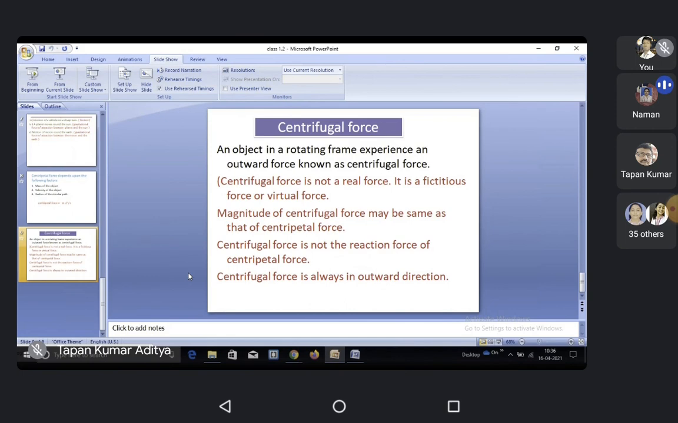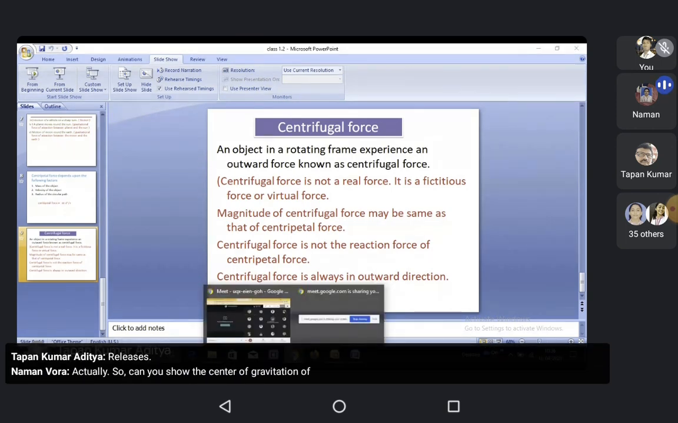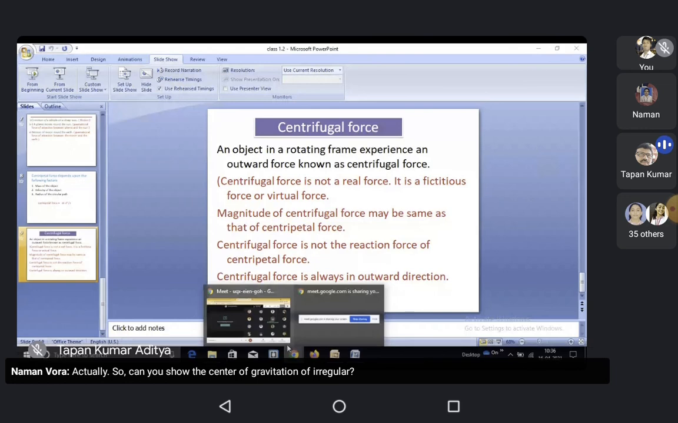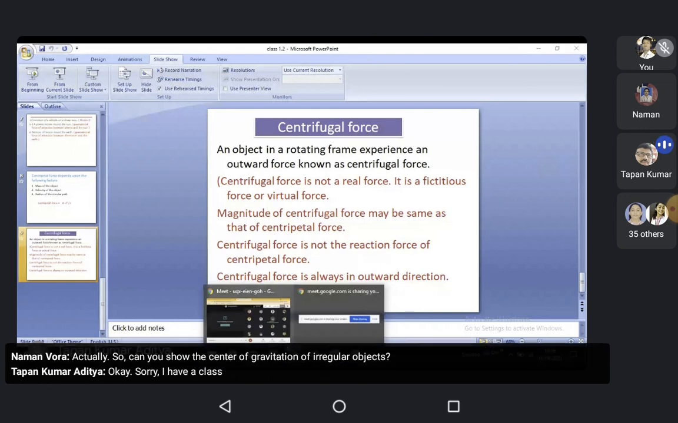Sir, can you show the center of gravity of irregular objects? Okay, sorry, I will not go to another section. Tomorrow I'll show you.